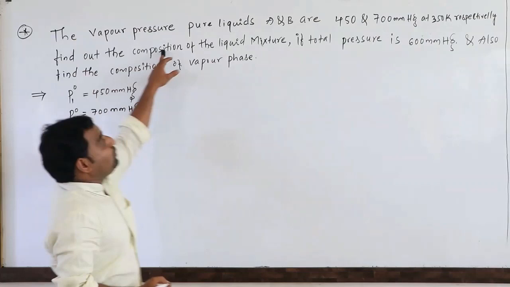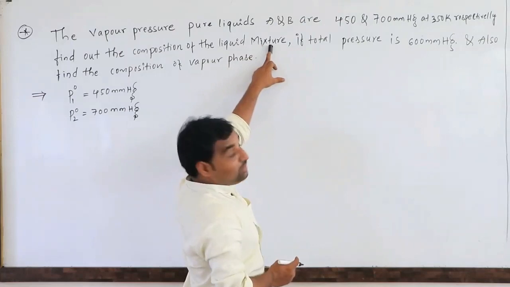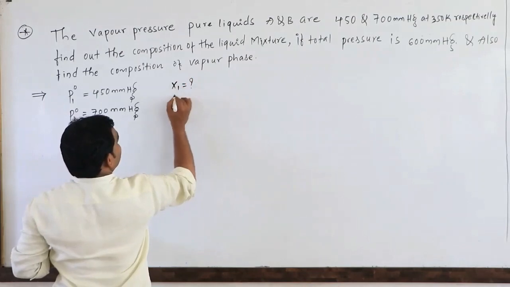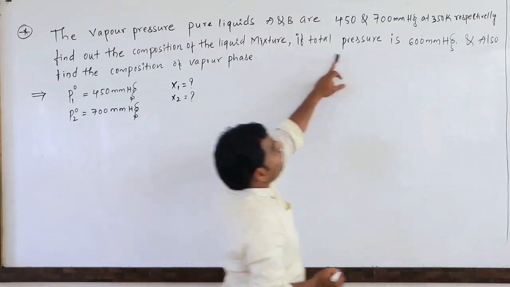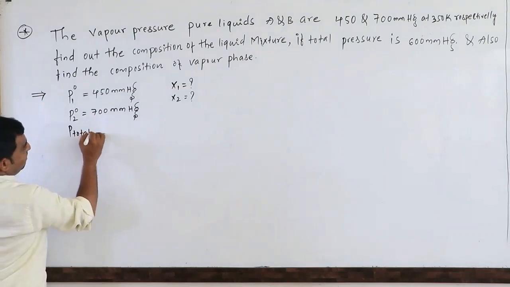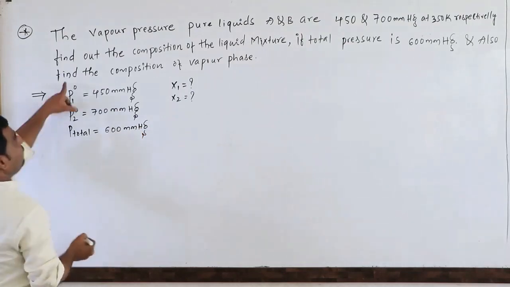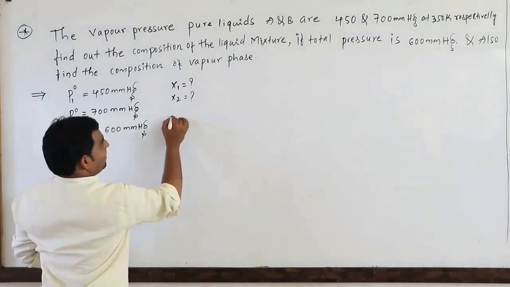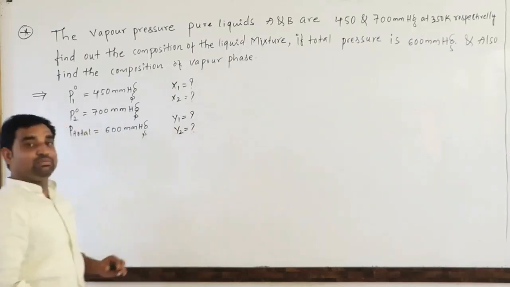Then find out the composition. Composition means concentration in terms of mole fraction in the liquid mixture. So X1 is equal to question mark, X2 is equal to question mark, the mole fractions in the solution. The total vapor pressure is given: P total is equal to 600 mmHg. Also find the composition of the vapor phase. Mole fractions in vapor phase are denoted by Y1 equal to question mark, Y2 equal to question mark. Very simple problem.